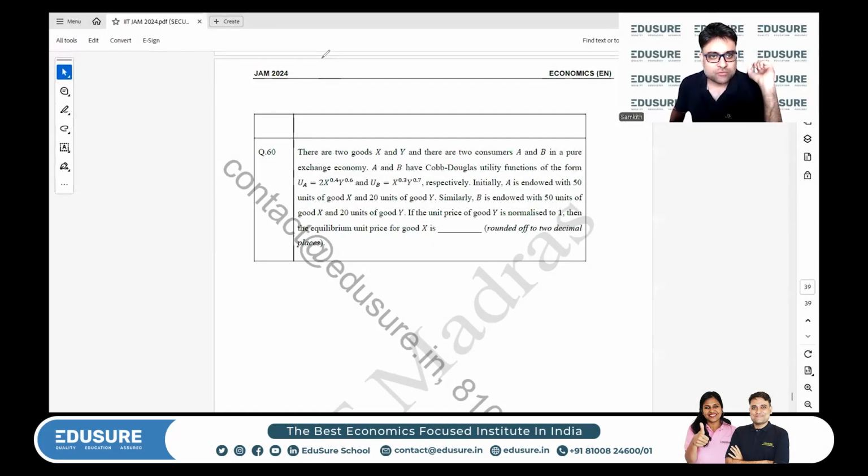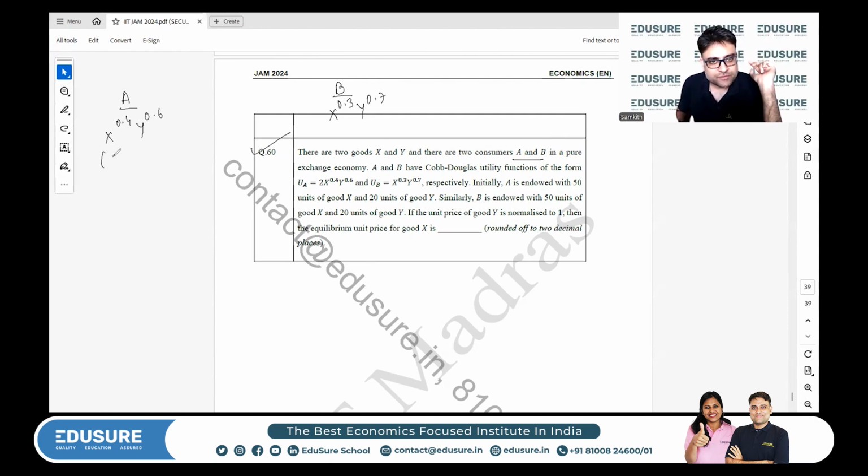JAM 2024, question number 60. There are two goods X and Y, and there are two consumers A and B in a pure exchange economy. A and B have Cobb-Douglas utility functions. A's utility function, I can take a monotonic transformation, x to the 0.4, y to the 0.6; B's is x to the 0.3, y to the 0.7. Okay.